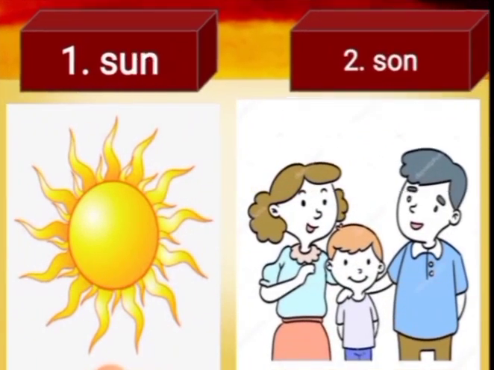Our last example is sun and son. We can compare both the words here. The first word's spelling is S-U-N. The second word's spelling is S-O-N. The spellings are completely different, and if we check, their meanings are also completely different. But what is the similarity here? Both the words, S-U-N as well as S-O-N, are pronounced as sun. Their sound is the same. All these words we have seen are examples of homophones.